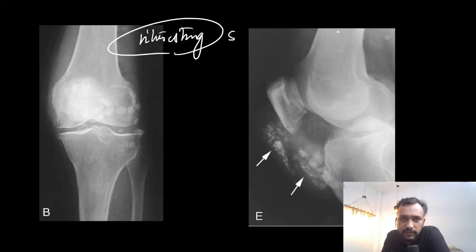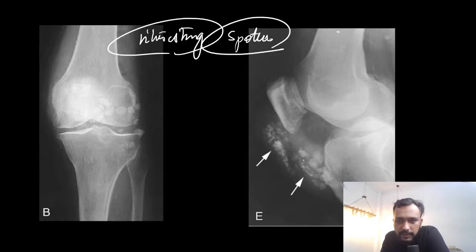Another very interesting spotter, guys. What are you able to see in this spotter? Multiple oval shaped radiolucencies can be seen in the knee joint space. So guys, there is metaplasia of the synovium, and it starts producing these loose bodies.